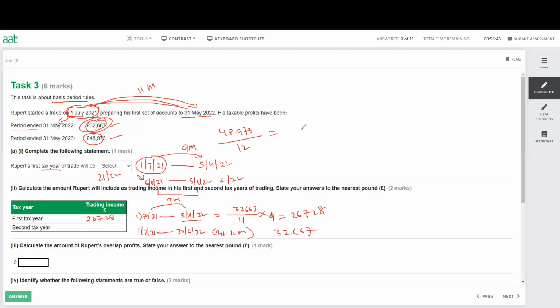So I divide by 12, which gives me per month: 48,973 divided by 12 is 4,081. So I just need to add that. I have 32,667 for 11 months plus 4,081 for 1 month. So 11 months plus 1 month gives me the first 12 months, which totals 36,748.